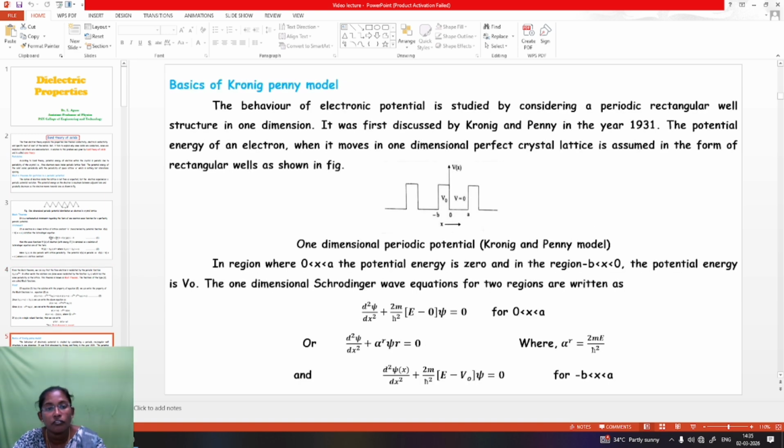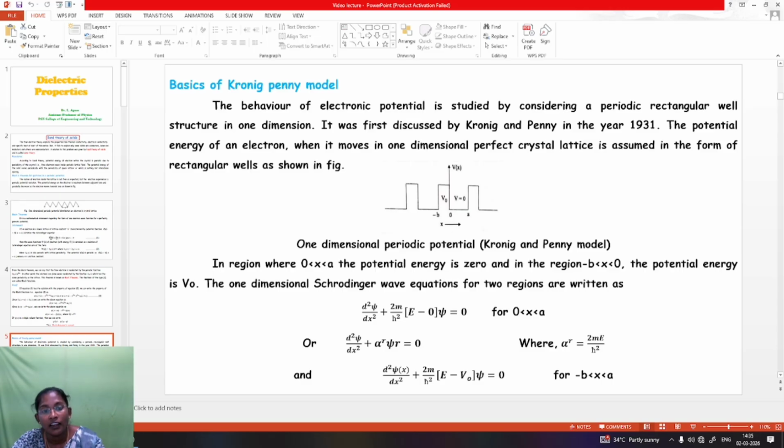Next, basics of the Kronig-Penney model. The behavior of an electron in a periodic potential is studied by considering a periodically rectangular well structure in one dimension. It was first discussed by Kronig and Penney in the year 1931. The potential energy of an electron when it moves in a one-dimensional perfect crystal lattice is assumed in the form of rectangular wells as shown in the figure. Here we can see the one-dimensional periodic potential of the Kronig-Penney model.